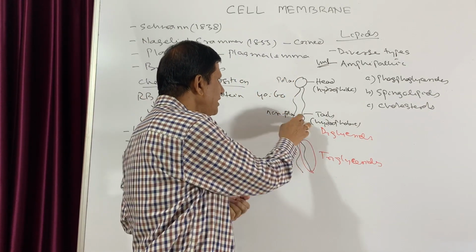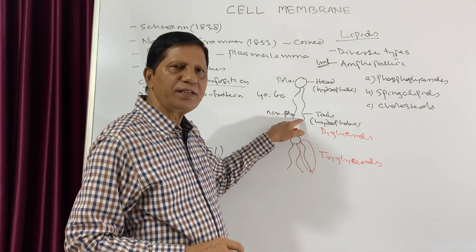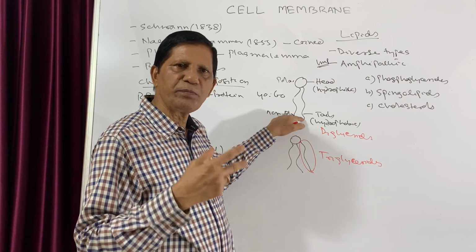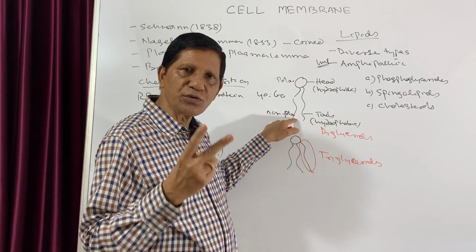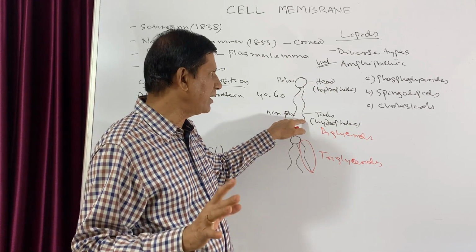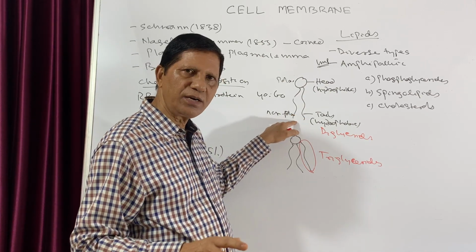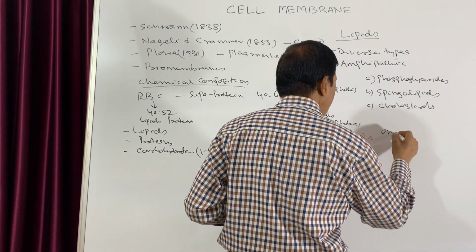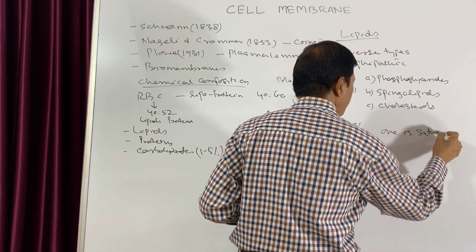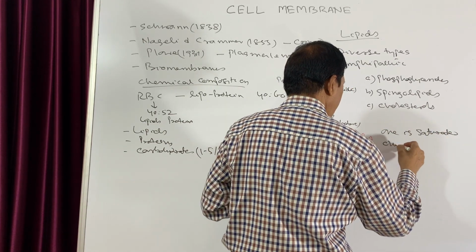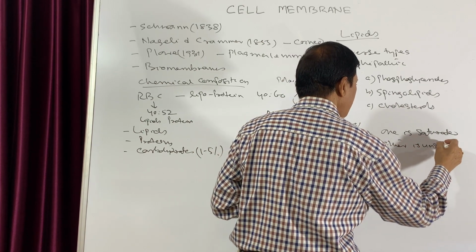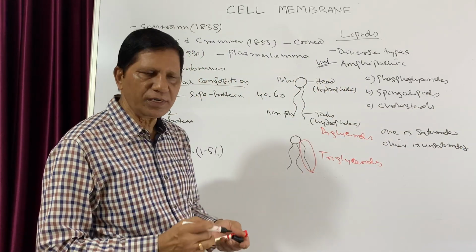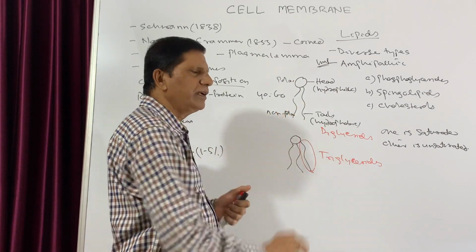And the two fatty acids which are present, both may be saturated, both may be unsaturated, both may be polyunsaturated, or one may be saturated and the other unsaturated. But in most of the phospholipids, one is saturated and the other is unsaturated. This is a normal case. So this is about the different types of phosphoglycerides present in the cell membrane.